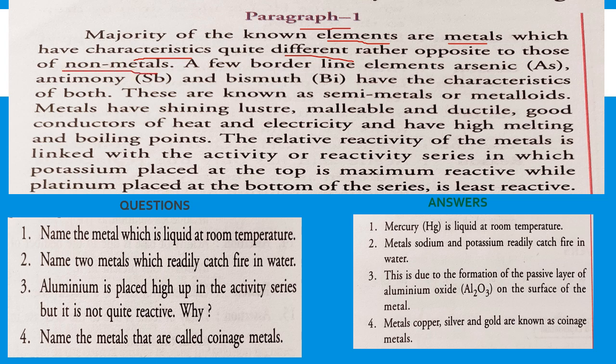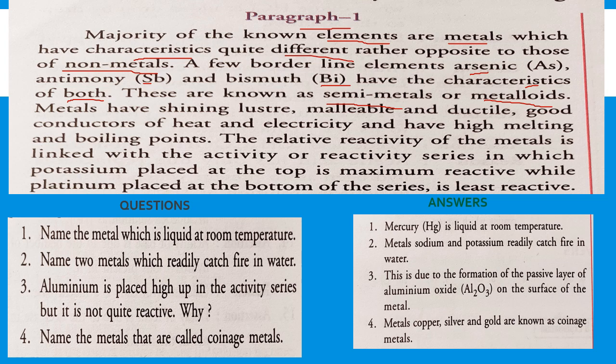A few borderline elements like arsenic, antimony (Sb), and bismuth (Bi) have the characteristics of both. That means these elements have the characteristics of both metals as well as non-metals. And these elements, arsenic, antimony, bismuth, are known as semi-metals or metalloids.